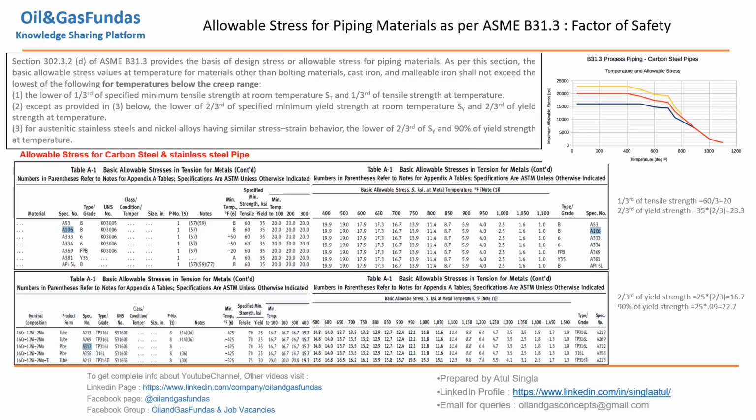We are staying below yield stress always, so that factor of safety is always there. So what kind of factor of safety is here? It is 3. Okay, 60 versus 20, factor of safety is 3. Here factor of safety is 1.5. So this kind of factor of safety is always there when we are calculating the pipe thicknesses. So this is something which we really need to know about allowable stresses when we start referring to B31.3.